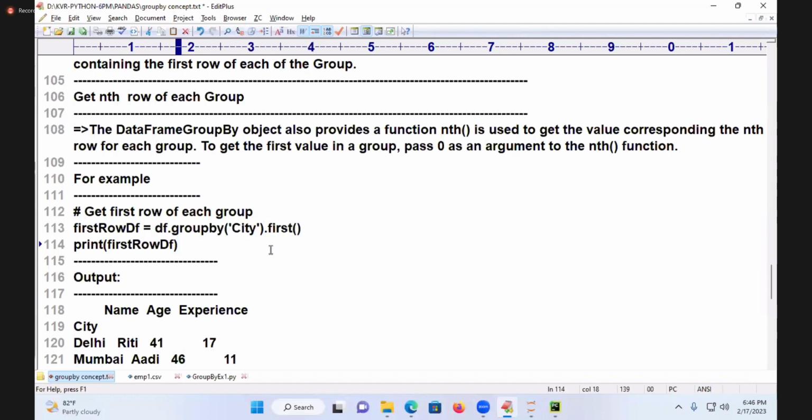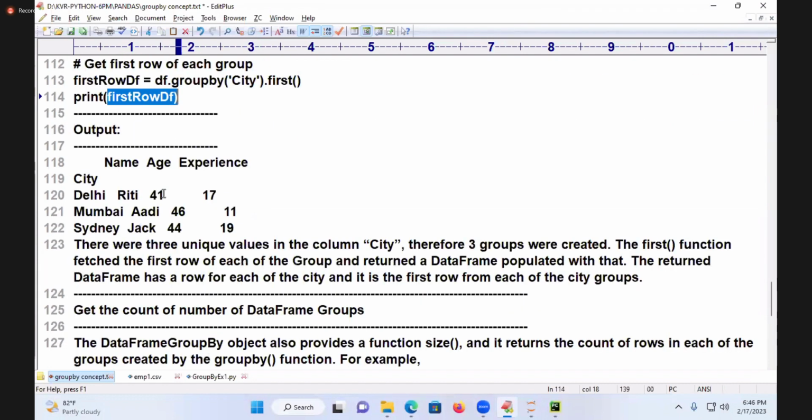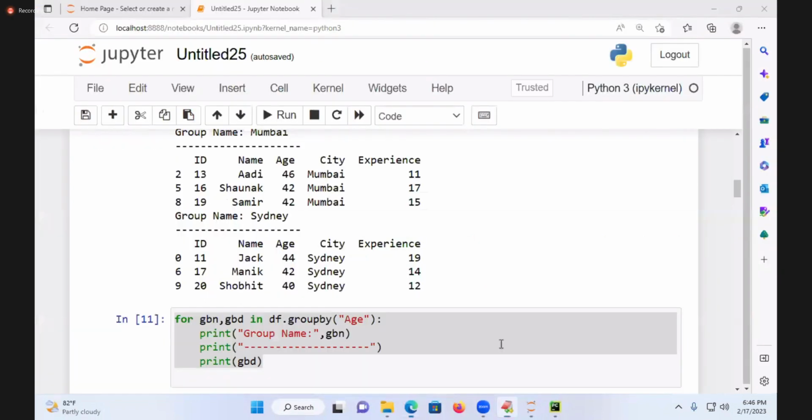What is coming now? The first row is coming. Are you getting? See that. In the group by, every group's first data I am getting. Who is the first Delhi person? Riti. Mumbai person? Adi. And the Sydney person is what? Right. Go to the Jupyter notebook.